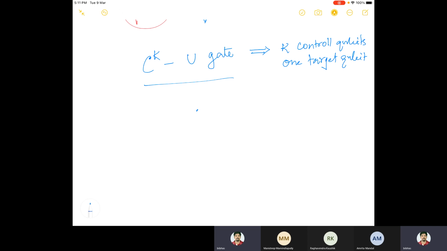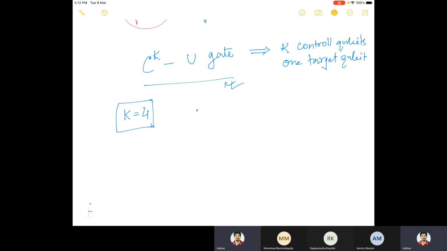K control and one U gate, and we'll implement this gate using Toffoli gates and a controlled gate. So first we implemented Toffoli, now we'll use Toffoli in order to implement this kind of a gate. I will not give you the proof for C to the power K, but I'll give you the circuit representation for, let's say, K equal to 4. The similar analogy can be done for any K.